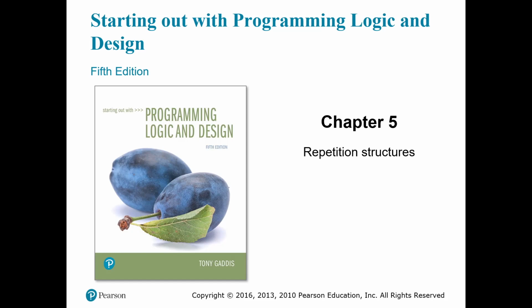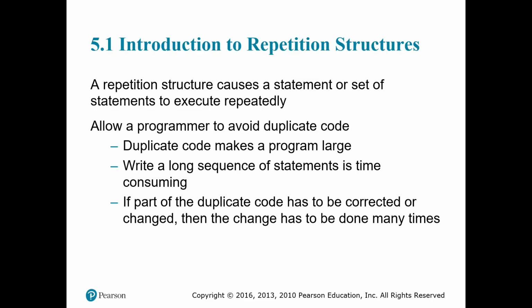Hey, this is a lecture video for chapter 5, repetition structures, or how I call them, loops. What a loop essentially is, is the same thing as a decision structure, but instead of completing the code that's inside the decision structure once, we keep going until our condition is true. And you'll see that in a little bit.